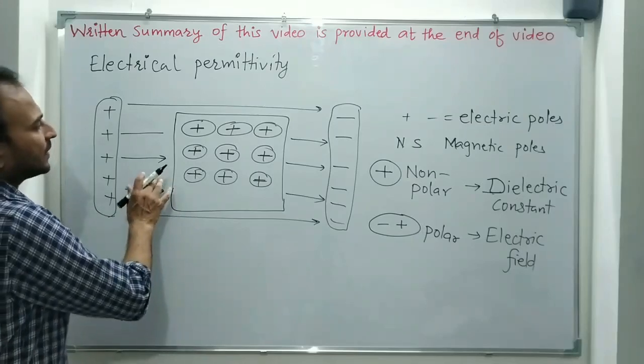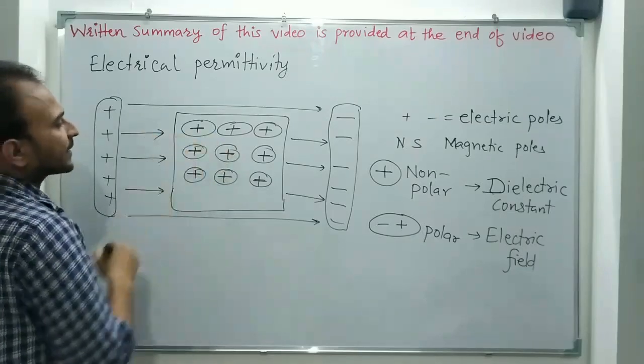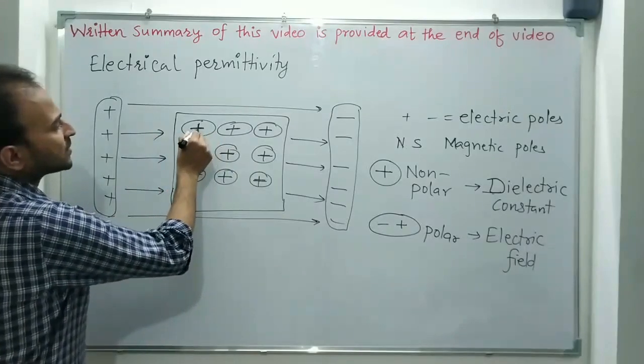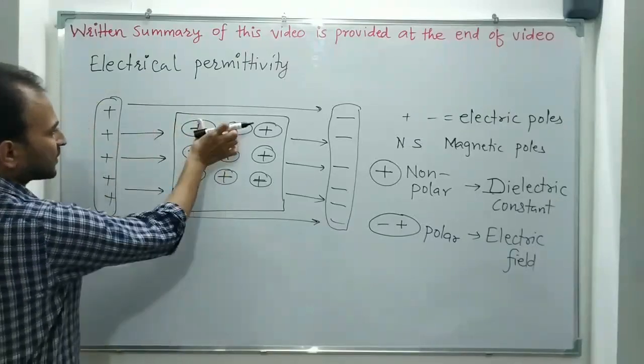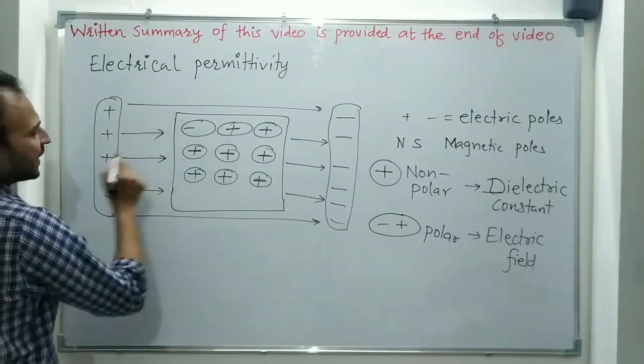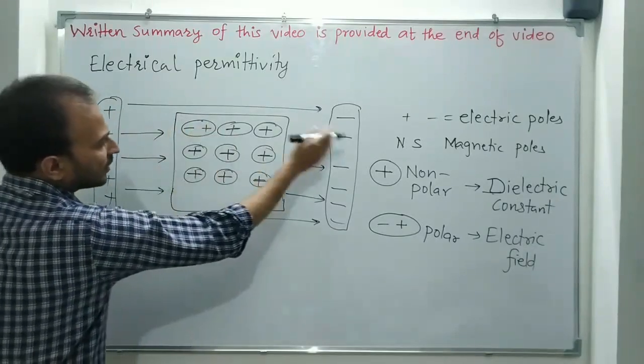And in such an electric field, a non-polar dielectric medium is placed. So negative and positive will now separate. The negative will come on the positive side, the positive will come on the negative side.